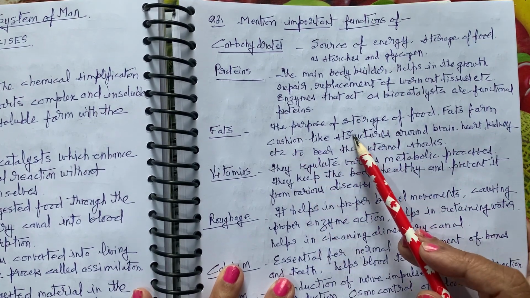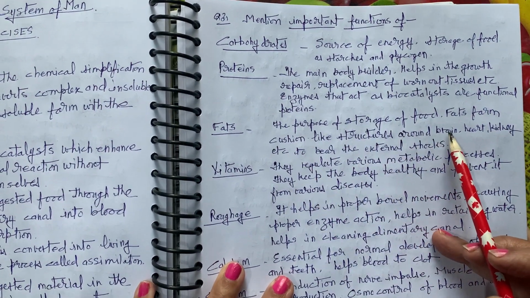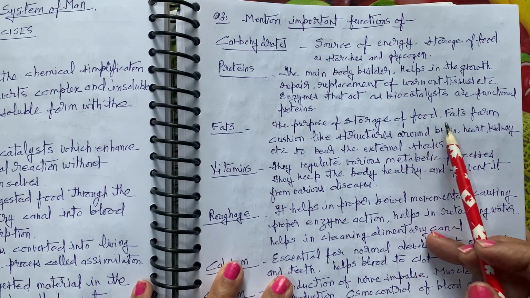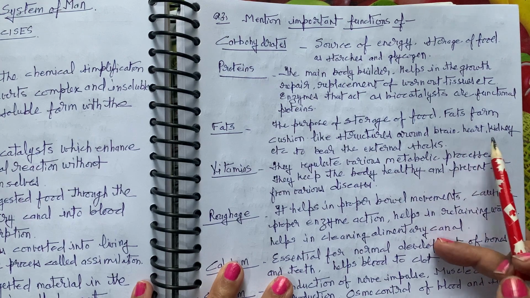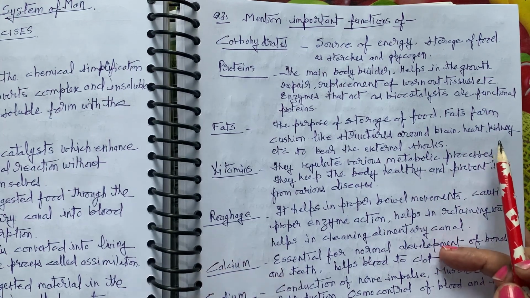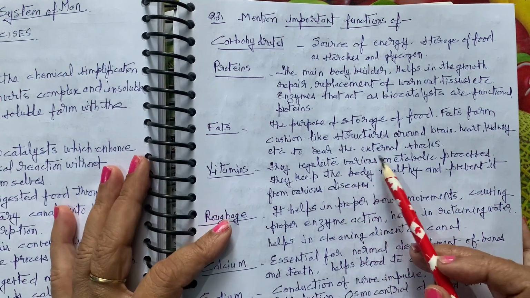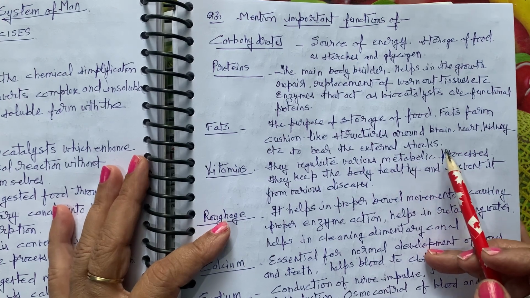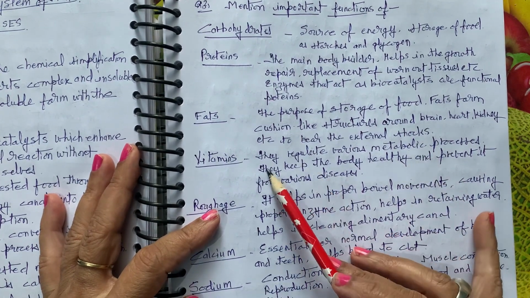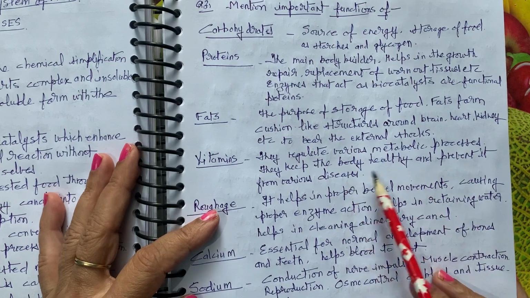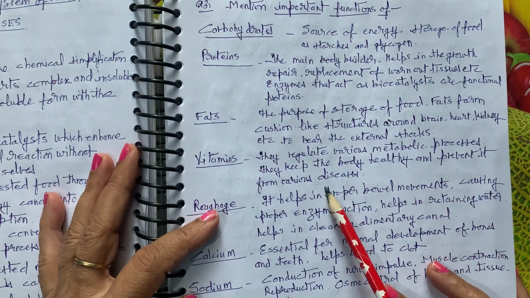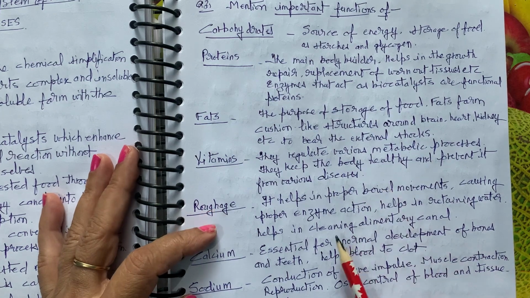Fats, the purpose of storage of food. Fats form cushion-like structures around the brain, heart, kidney and other internal organs of the body to bear external shocks and injuries. Vitamins regulate various metabolic processes. They keep the body healthy and prevent it from various diseases.